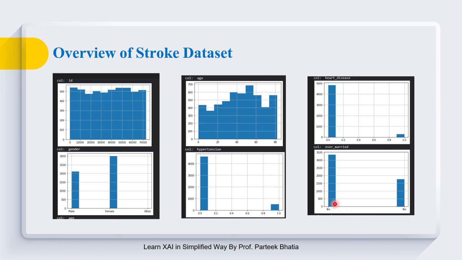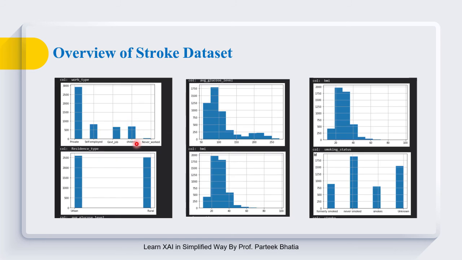We have approximately 3,400 records that carry value yes for this column, while others carry the value no. This is about work type. This shows the distribution on the basis of work type. This is the histogram on the basis of average glucose level. This is on the basis of body mass index. On the basis of residence type, we have urban and rural. The data is equally divided between them. This is on the basis of smoking status.